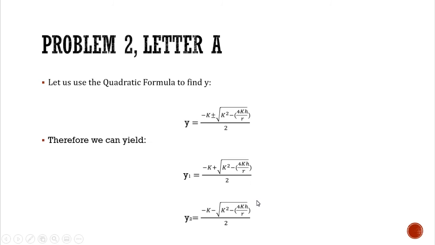So what we have now is y is equal to negative k plus or minus the square root of k squared minus 4kh over r as our 4ac, and then all over 2. So therefore we can yield y1 as negative k plus the square root of k squared minus 4kh over r, all over 2. The same is true for y2, but the sign has changed into negative or minus.